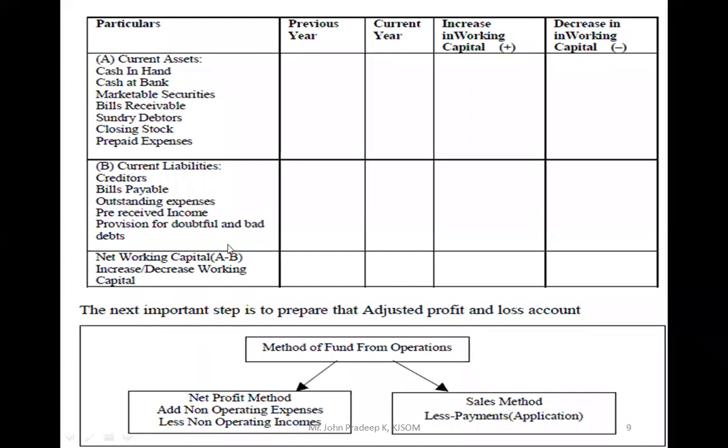A minus B, that is current assets minus current liabilities, will give you working capital. Then you calculate whether there is an increase or decrease in working capital from the previous year to the current year. How will you decide? You have to compare the previous year with the current year.